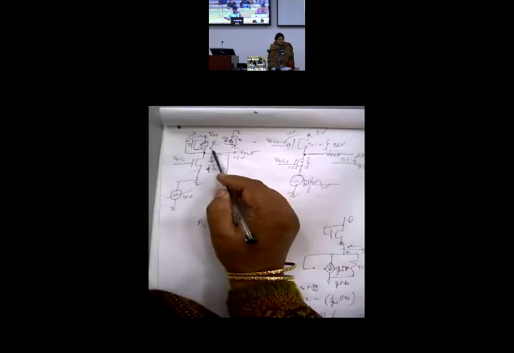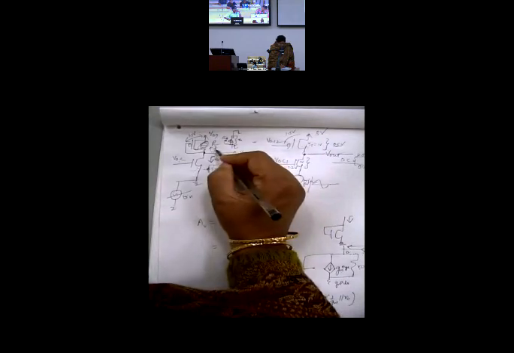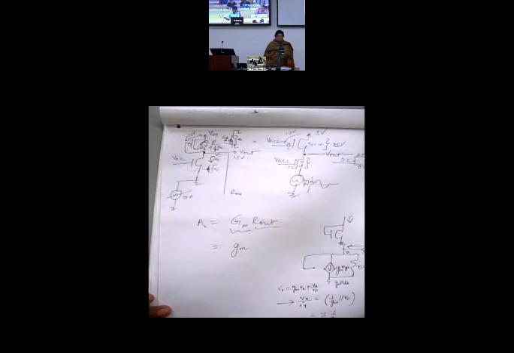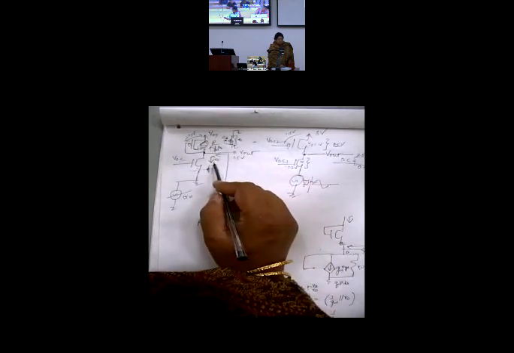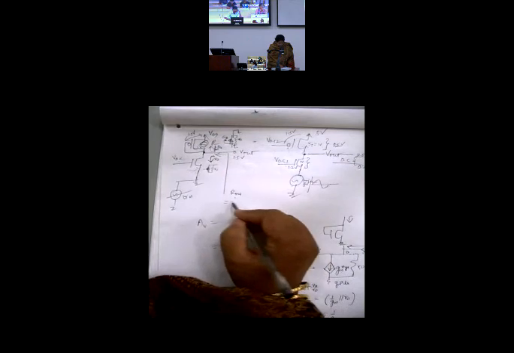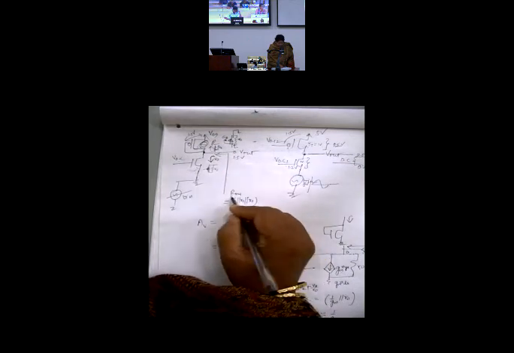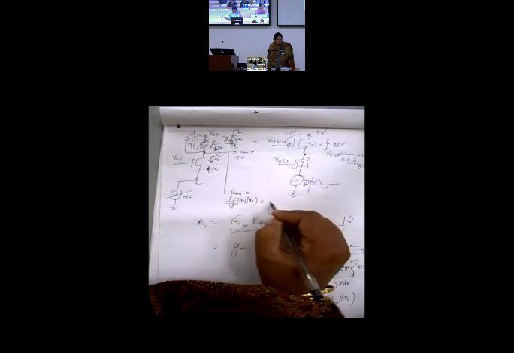So I have got this upper component. What is this upper component now? It is 1 by gm parallel RO, or simply 1 by gm. So what will be the net Rout? It would be the upper component parallel to the down component. This would be 1 by gm parallel RO parallel RO. So what is Rout? Roughly 1 by gm, approximately.